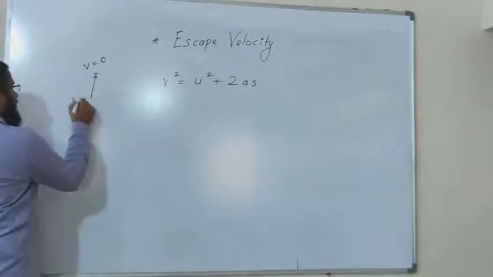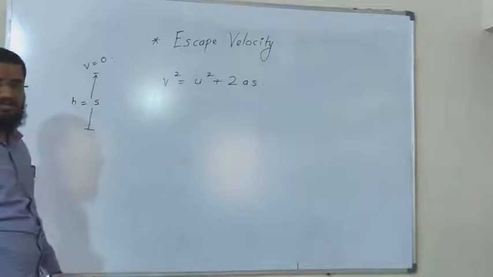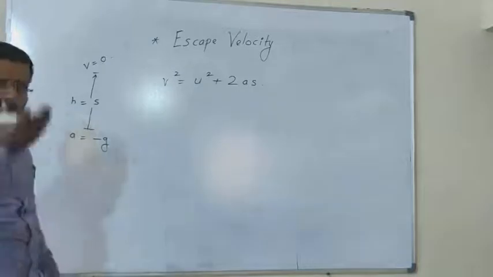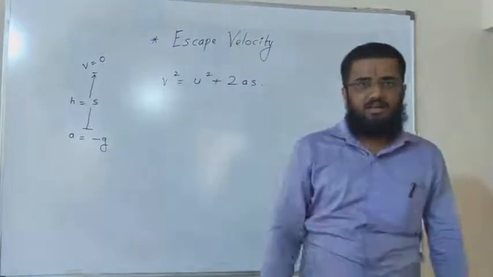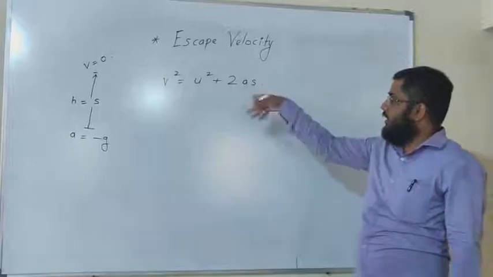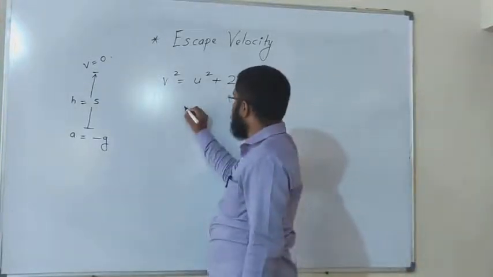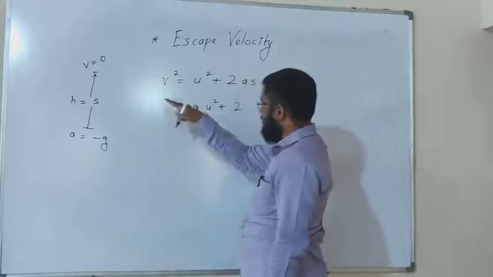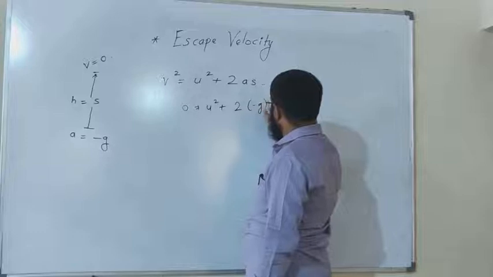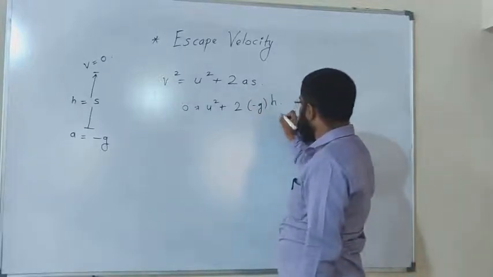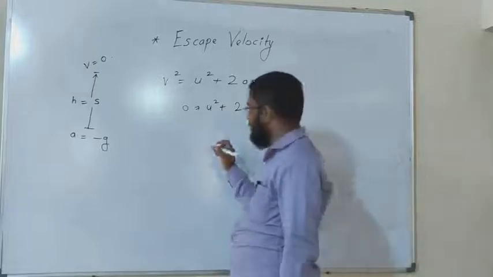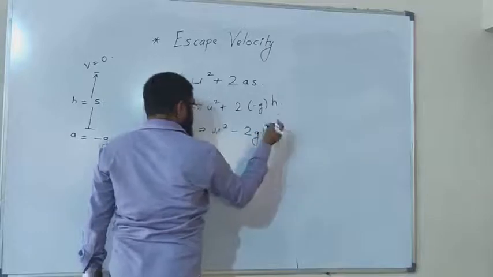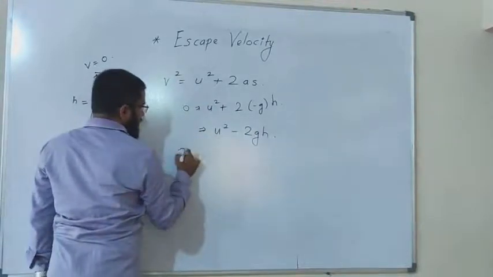And whatever the height you get, that is the distance of the body, and here the acceleration due to gravity will be negative because you are moving in the opposite direction to gravity. So by putting all these values into this equation, I get 0 is equal to u square plus 2, where a is replaced by minus g and s is replaced by h. The minus and plus become minus, so u square minus 2gh, and from this equation I get 2gh